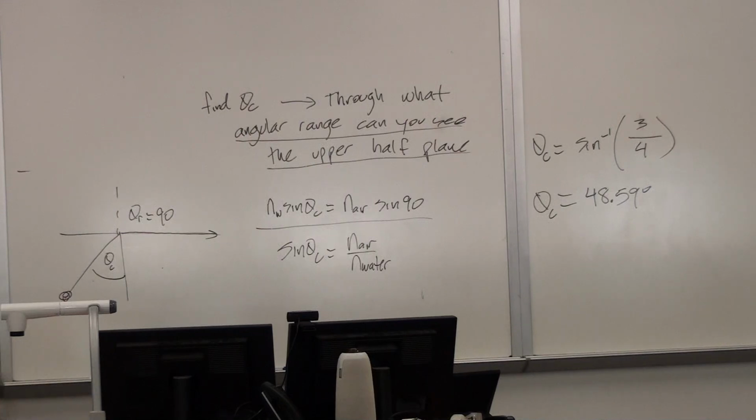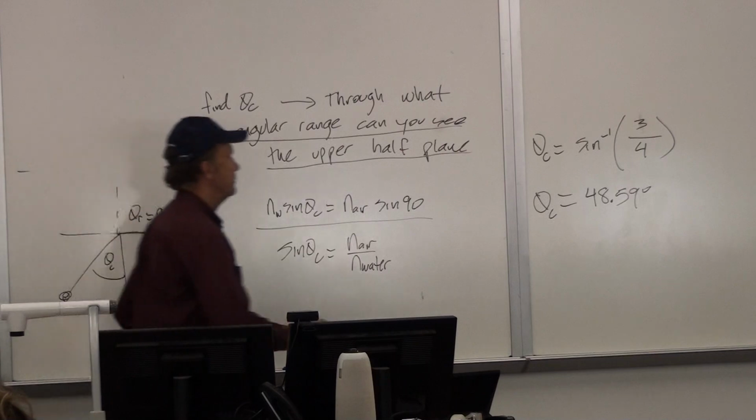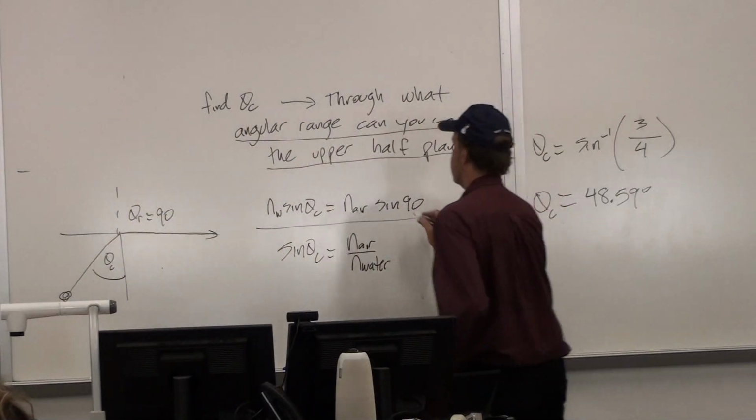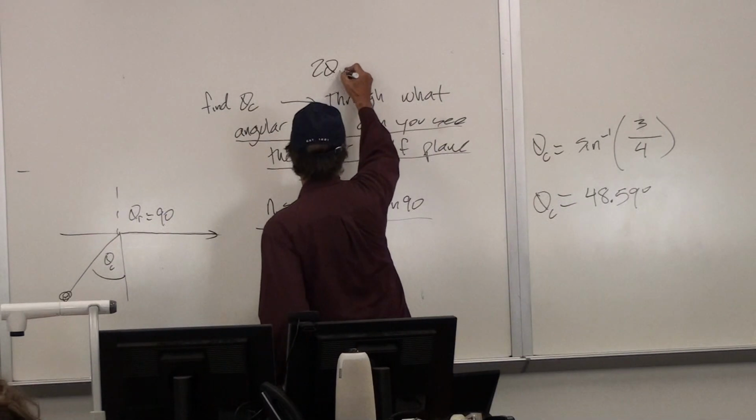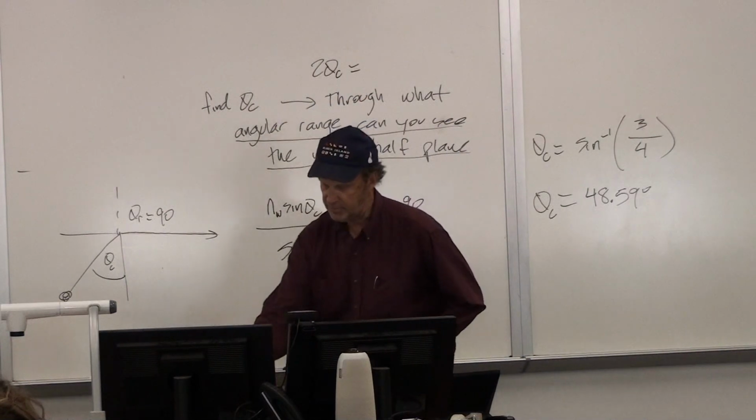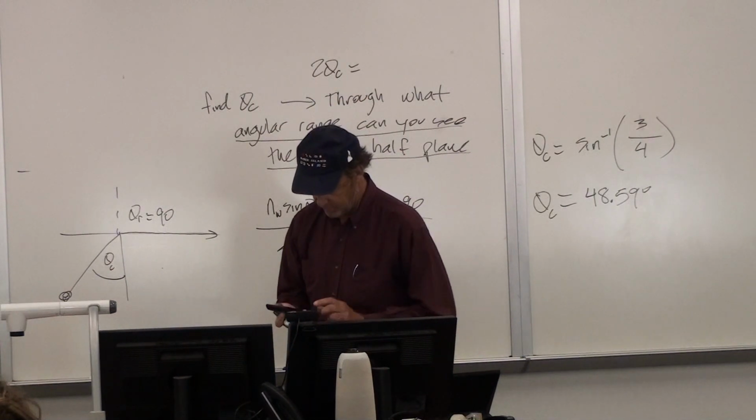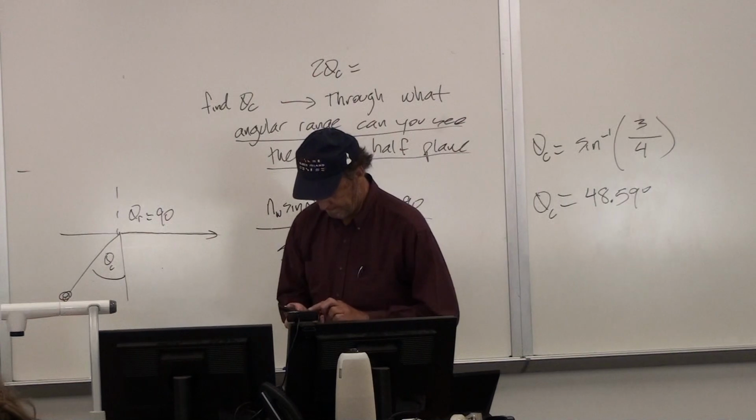Anybody? Positive negative 48 degrees, or you would say we would do 97 degrees. Good. It would be double that angle. This would give you from basically 0 to 90, and then this would give you 0 to minus 90. And so it would be 2 times theta critical. Okay. So that's the angular range you have to look at, 2 theta critical. And so that, yeah, it would be about 97 degrees.